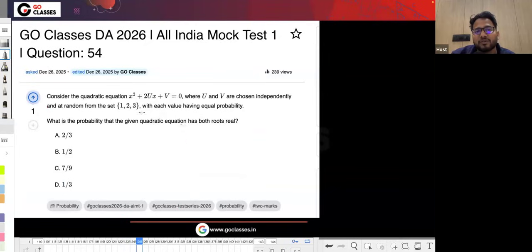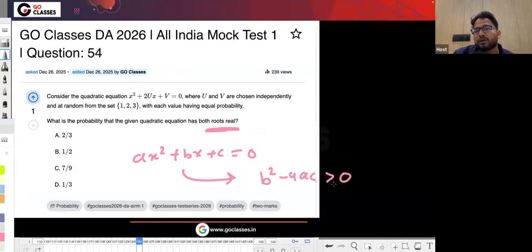Right? Now let's solve this question. In this question, they are saying that u and v are uniformly chosen random variables from 1 to 3. And what are the conditions? Basically, they are asking what is the probability that this quadratic equation has real roots, right? Real roots. Which means if you have ax square plus bx plus c equal to 0, this quadratic equation, then it will have real roots whenever b square minus 4ac is greater than or equal to 0.